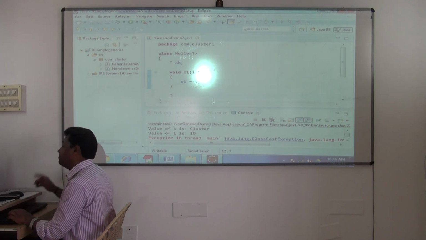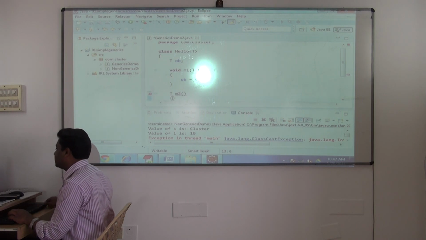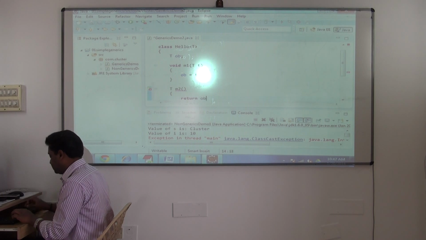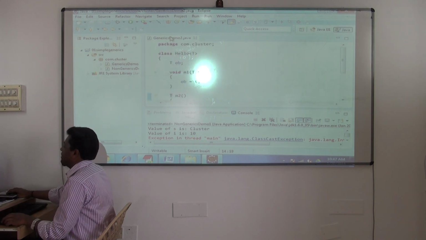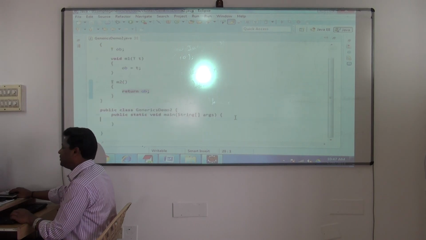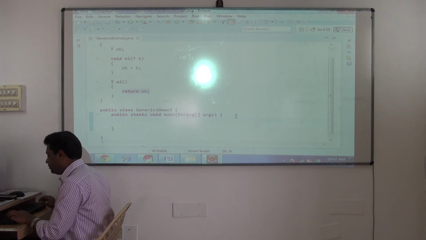You can use the type parameter as return type also. Yes, now very interesting. This class is ready now, generics class. Clear? So let's see how you code new syntax. It just takes time for you to get adjusted, but once you are adjusted, everything will be easier.